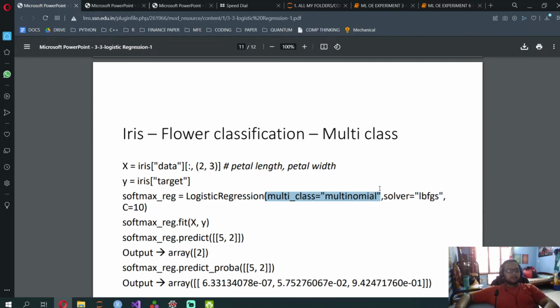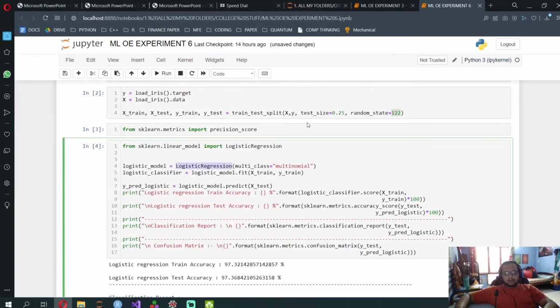Multinomial. Remember how I did linear regression, same thing, this is one of the parameters. So multi_class multinomial, then you fit it, then you predict it, then you use classifier.score to get the accuracy, or accuracy_score.